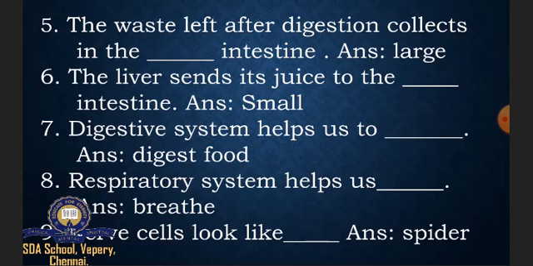So we are going to learn the spellings now. The fifth one, large, L-A-R-G-E, large. The sixth one, small, S-M-A-L-L, small. The seventh one, digest food, D-I-G-E-S-T, digest, F-O-O-D, food. The eighth one is breathe, B-R-E-A-T-H-E, breathe. And the ninth one, spider, S-P-I-D-E-R, spider.